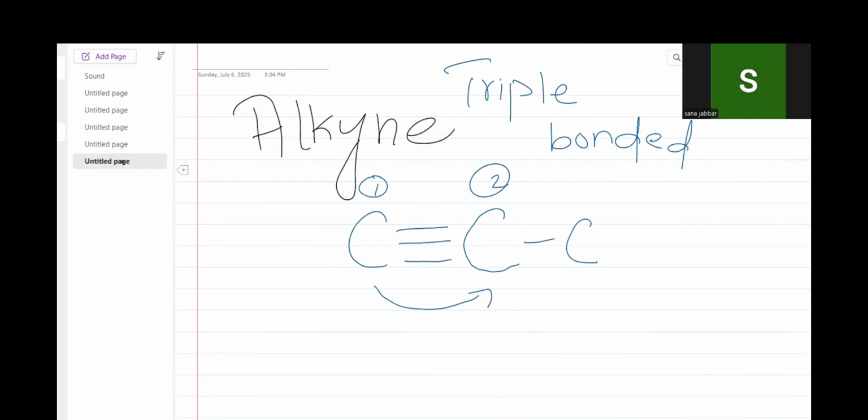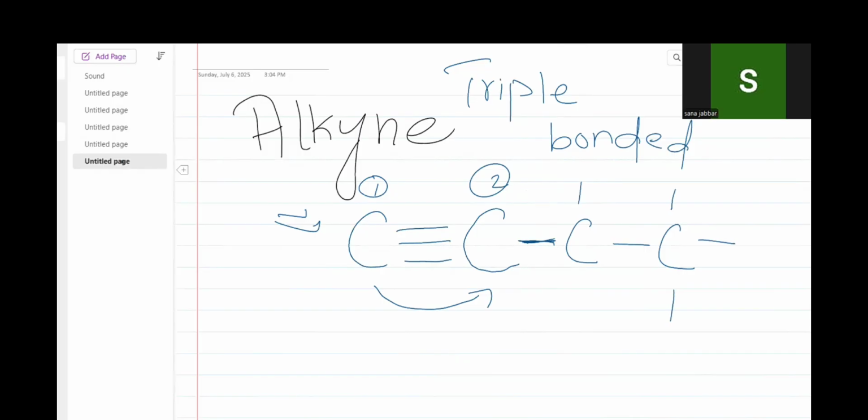If any carbon atom has a triple bond link, it means that this is also an alkyne group. If a triple bond is present in any carbon-carbon link, it is said that this is an alkyne group.